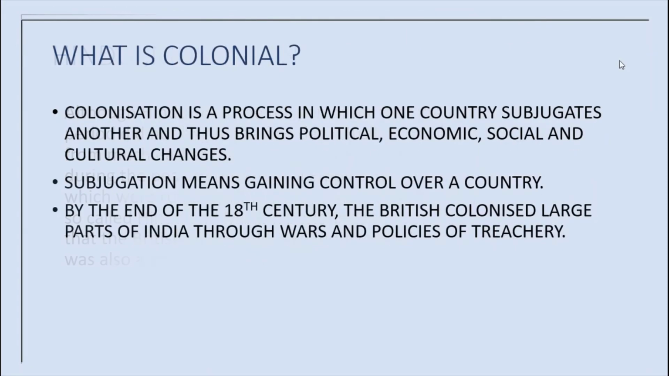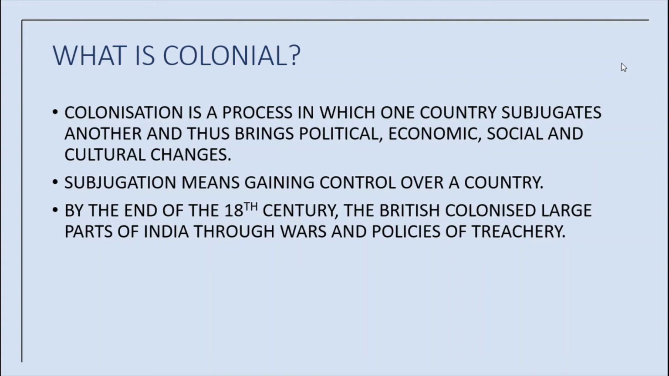Now, let's discuss what is colonial. Actually, colonization is a process in which one country subjugates another and thus brings political, economic, social and cultural changes. Here, what is meant by subjugation? Subjugation means gaining control over a country.